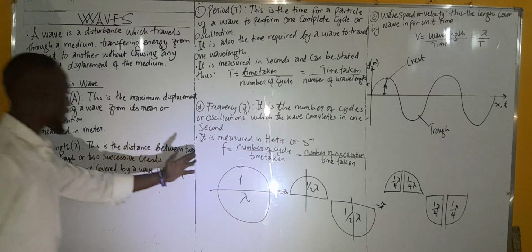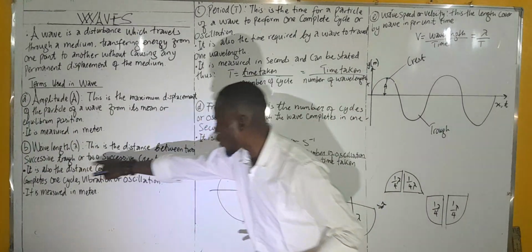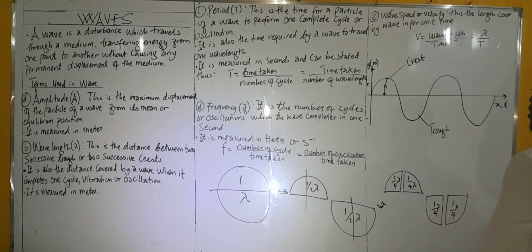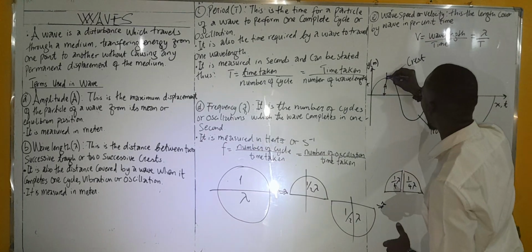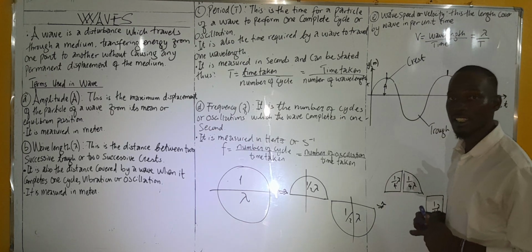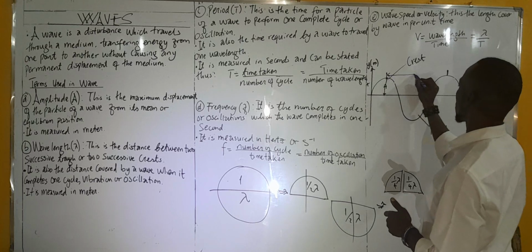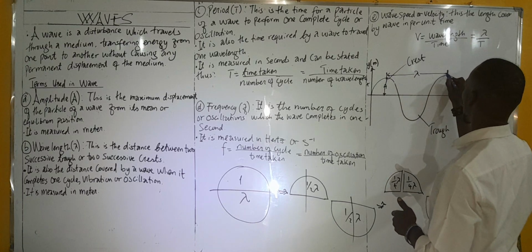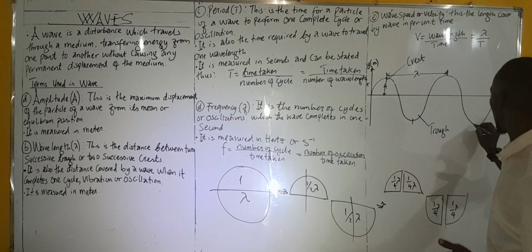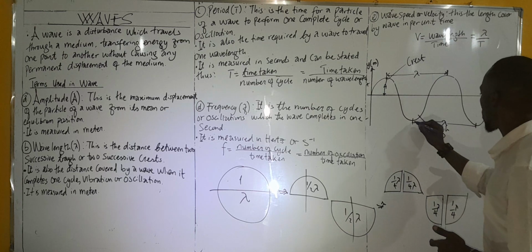Now, this is the distance between two successive crests. This is what I'm trying to say. The distance from here to here is a wavelength. It is a what? A wavelength. The distance. This is a wavelength. From here to here, the distance covered is a wavelength.